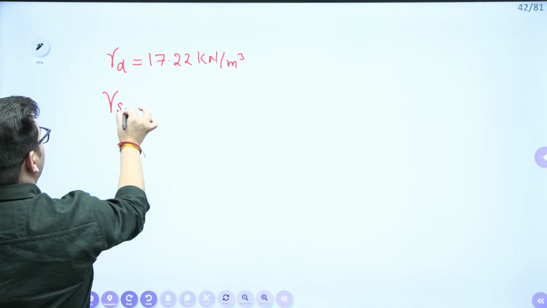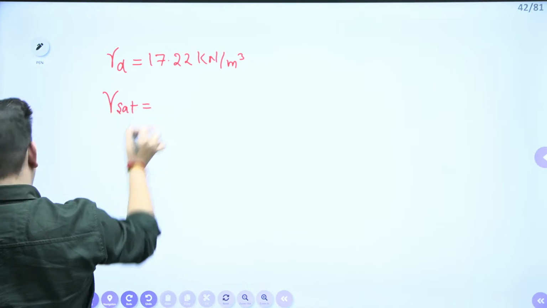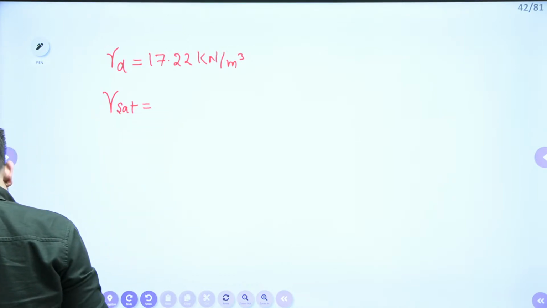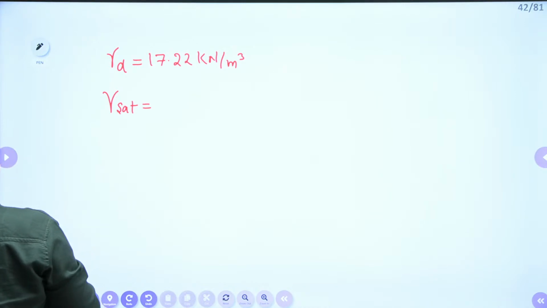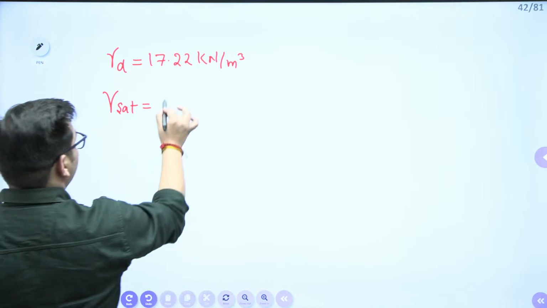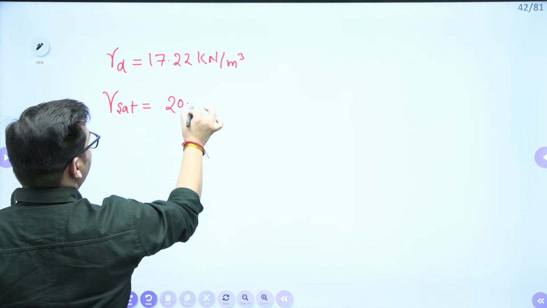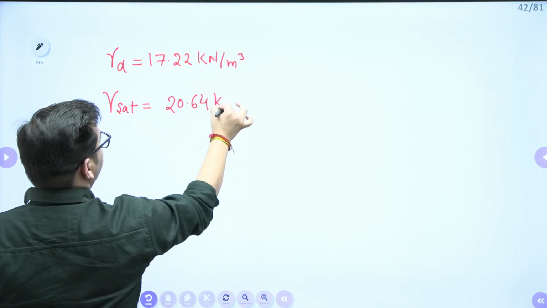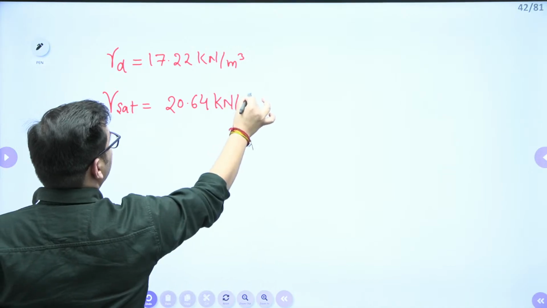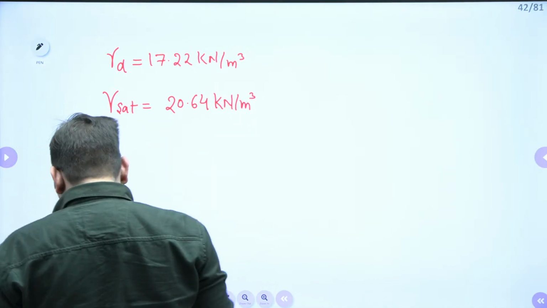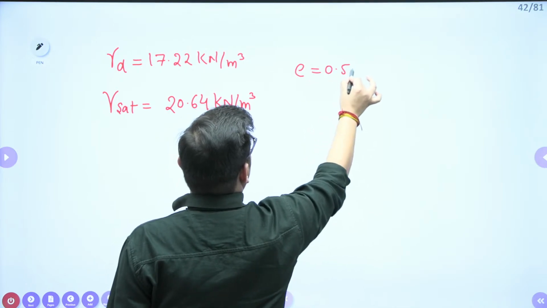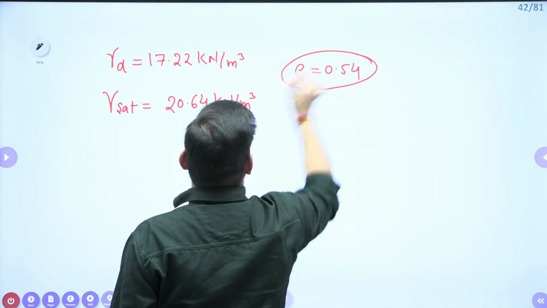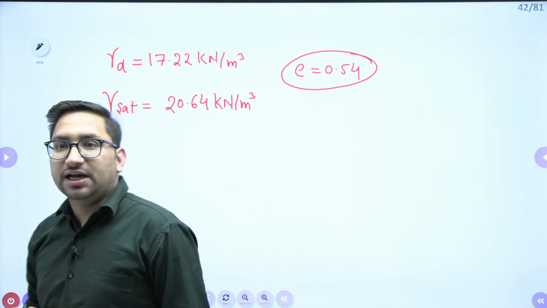Gamma saturated I am getting as 20.64 kilonewton per meter cube. E value which I got as 0.54. Just let me know if these values are correct.